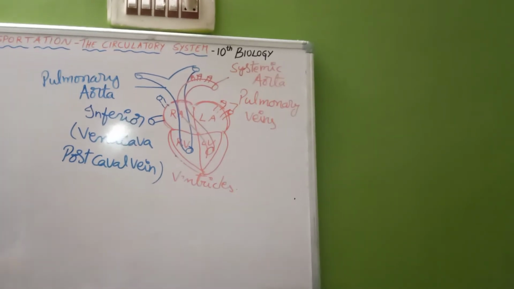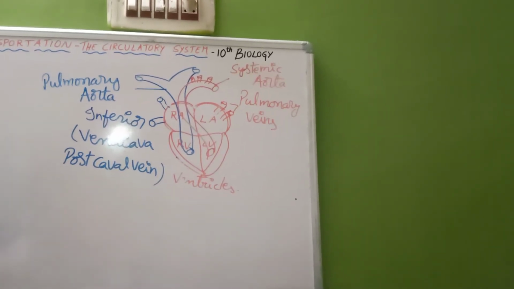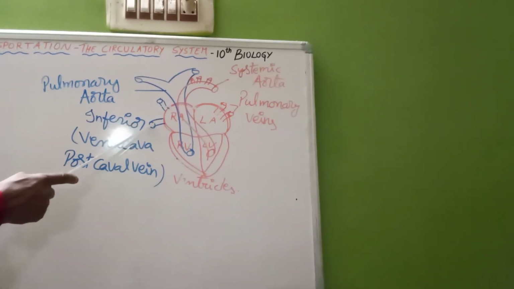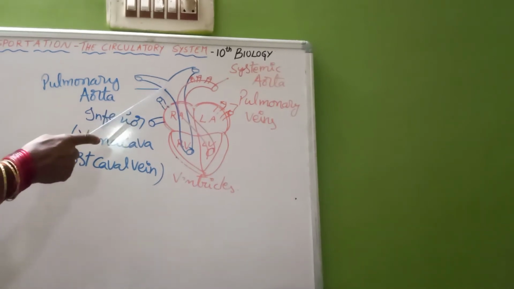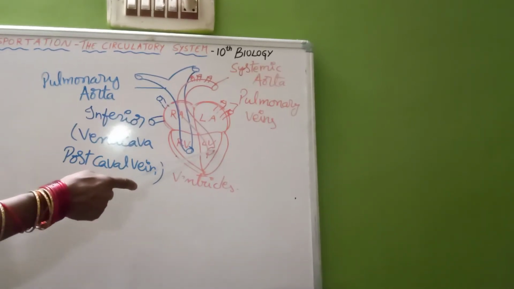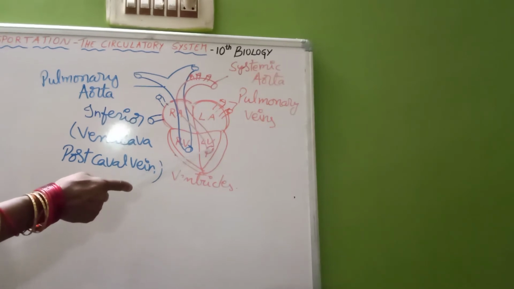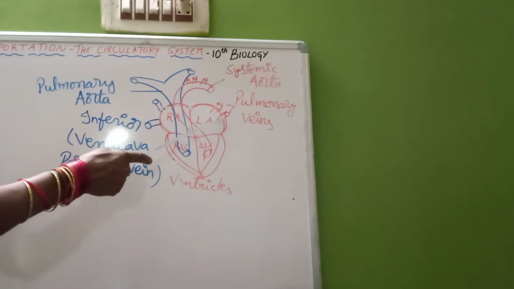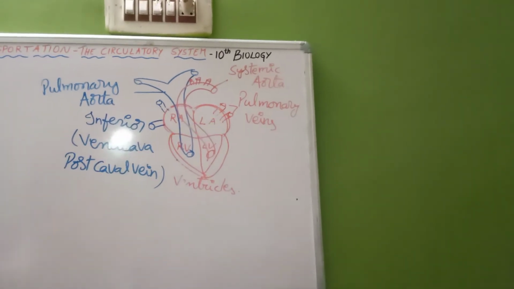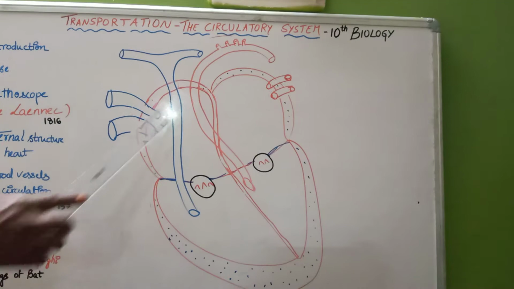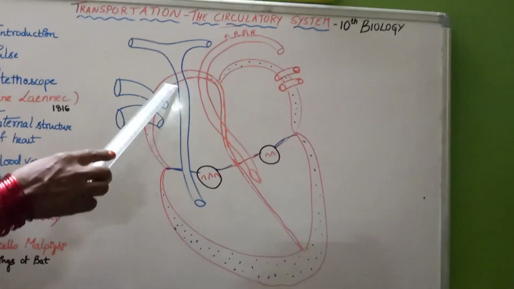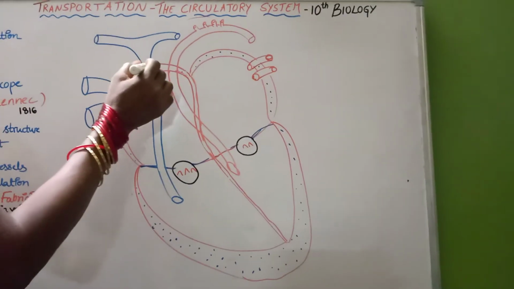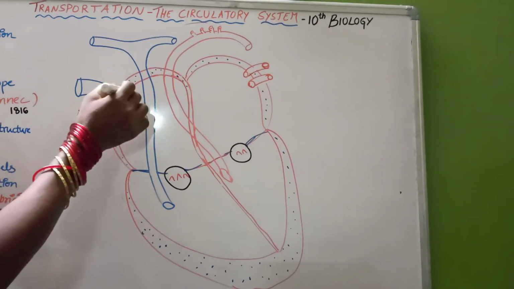Now let us discuss what the blood vessels connected here are. Superior vena cava and inferior vena cava, and another one is the pulmonary aorta, and the next one is the systemic aorta, and here we are able to find the pulmonary veins, two pairs of pulmonary veins. In the internal structure we are able to find these two pericardial membranes, and this is the pericardial fluid.